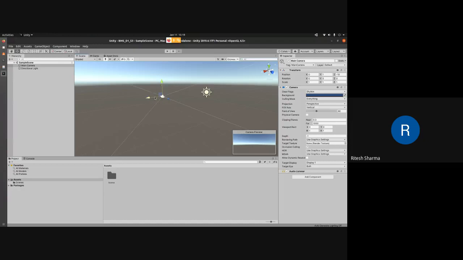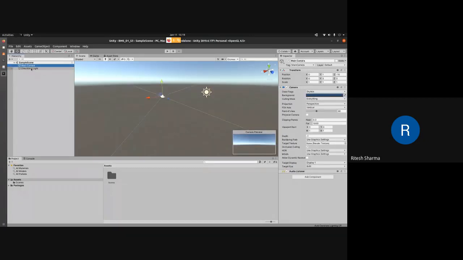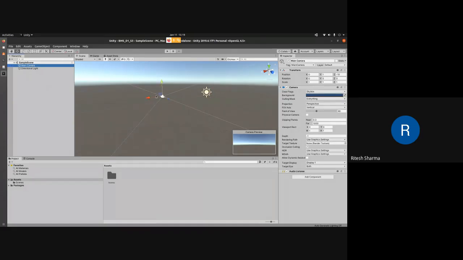Okay. So as I was saying, when you click on any of these, they are called game objects. These are objects in the scene. The two default objects that you get are the main camera and the directional light. Directional light, as I told you, is that sun symbol, which gives light in a particular direction. When I click on either of those two objects, you see three arrows coming out of it. These are nothing but arrows for moving it along any of the three axes. So in the space you can move it.